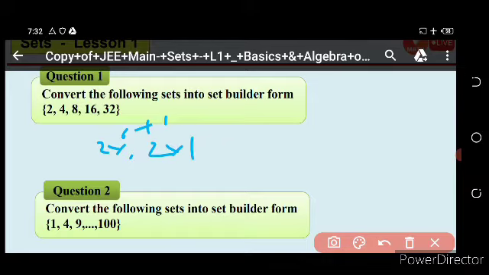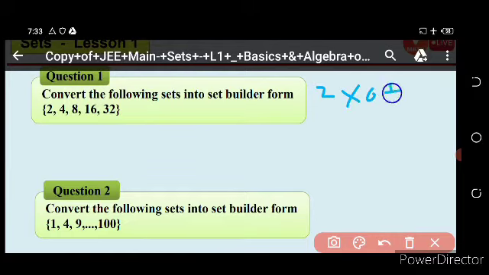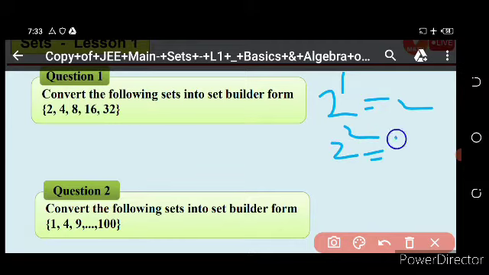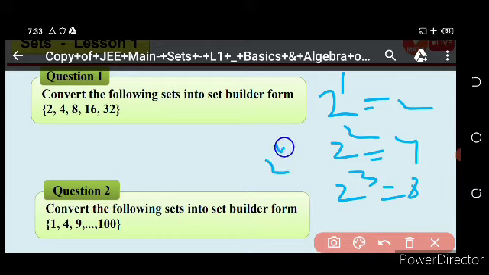Similarly, the first one can be written as 2 to the power 1, that is 2. The second one is 2 to the power 2, that is 4. Then the third one, 2 to the power 3, that is 8. Then 2 to the power 4, that is 16.